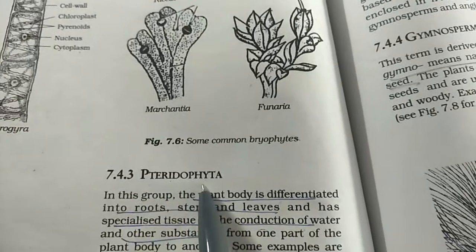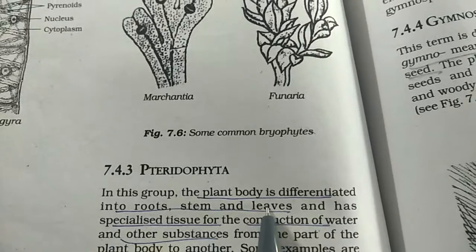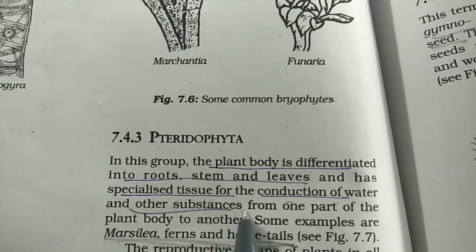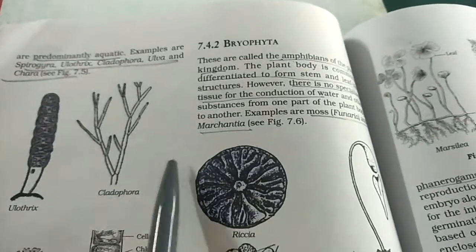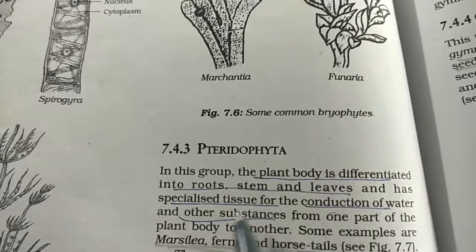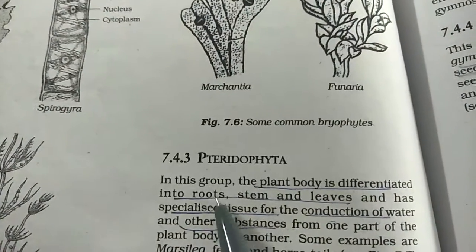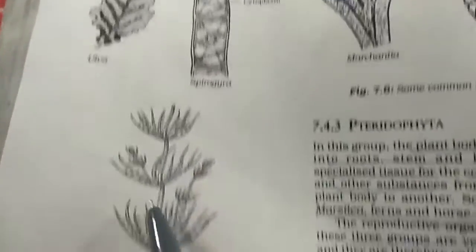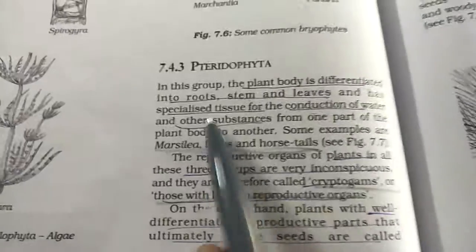Now next is Pteridophyta. Now in Pteridophyta, the plant body is differentiated into root, stem and leaves, and has specialized tissues for conduction of water and other substances from one part of the body to another part. So these two did not have these specialized structures. Now Pteridophyta has special tissues for conduction of water and other substances, and it is also differentiated into root, stem and leaves. The Thallophyta was not differentiated at all. Here it had only stem and leaves. Here it has all 3.